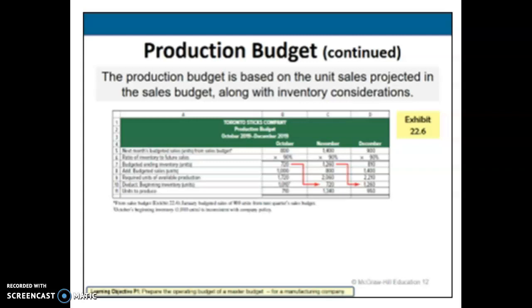We have 3 steps we're going to use to complete a production budget. The first is we have to compute the budgeted ending inventory based on the company's inventory policy. Then we add our budgeted sales, which we get from the sales budget. And then we subtract the beginning inventory. The result is the required units to be produced for that period to meet the expected sales.